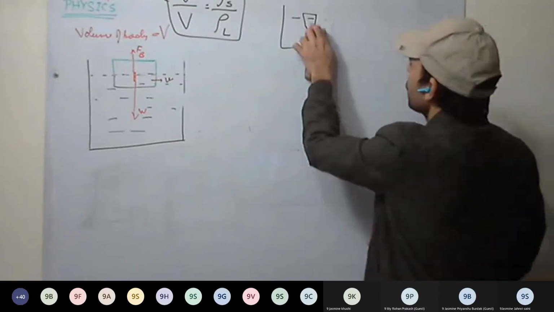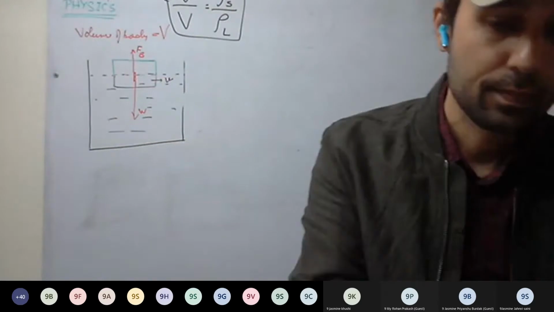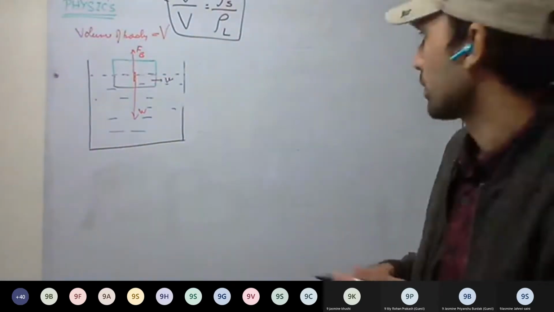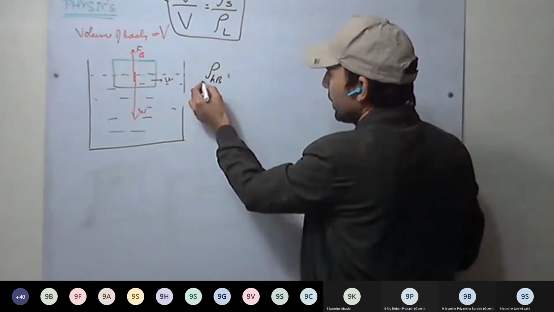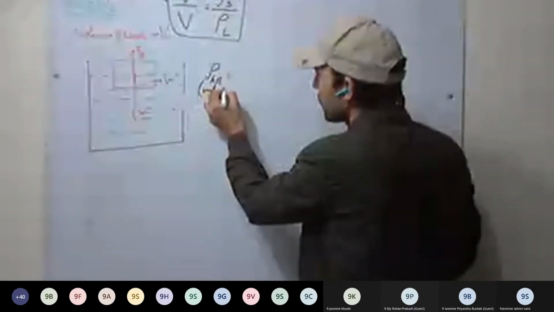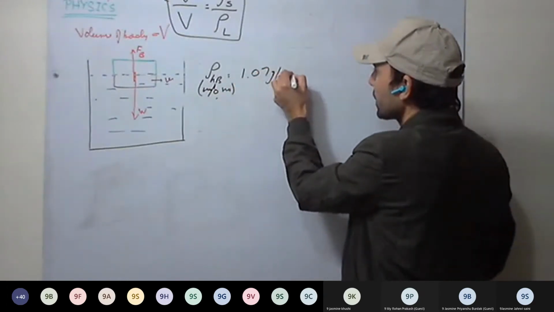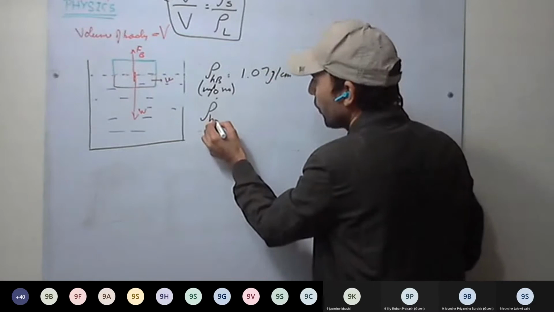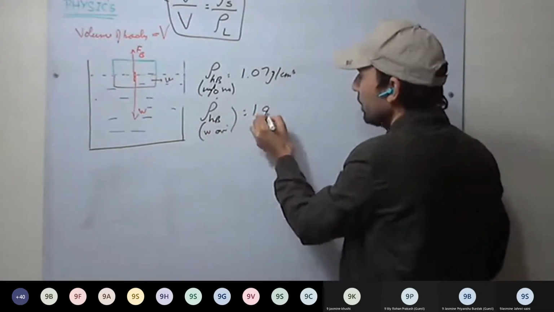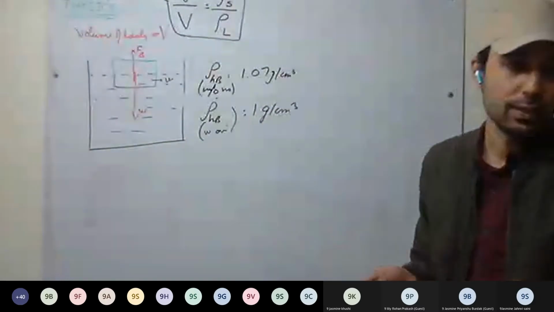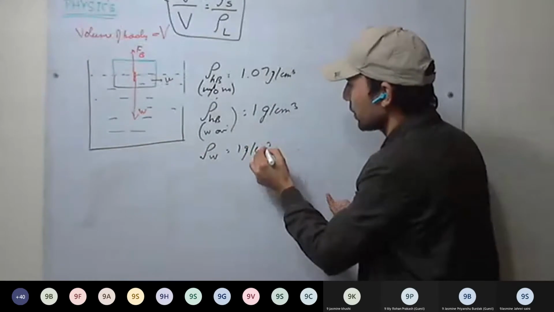Okay, next we discuss flotation of the human body. So see here, the density of the human body without air in the lungs is 1.07 gram per centimeter cube. And rho of the human body with air in the lungs is around 1 gram per centimeter cube. And the density of water is how much? 1 gram per centimeter cube.